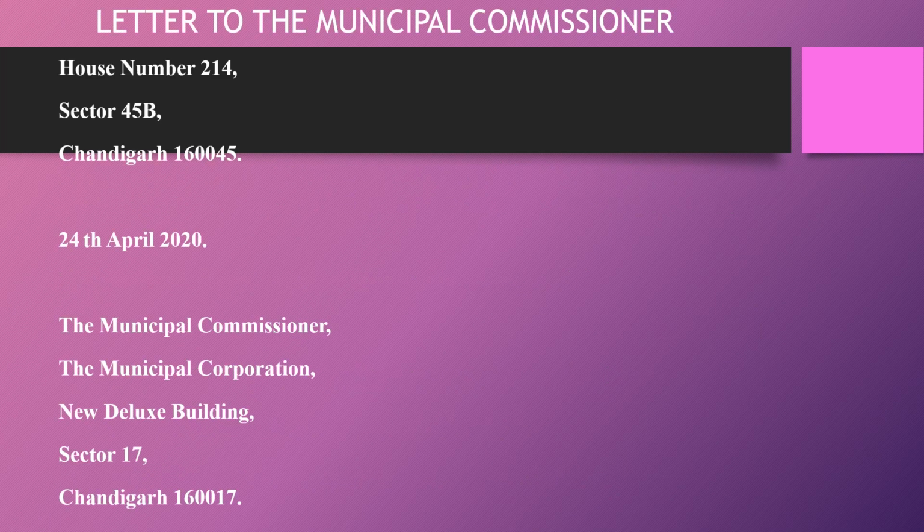Now this is again a format of a formal letter. This particular letter is addressed to the municipal commissioner. As you can see, we have the sender's address, the date, and then we have the receiver's address. Please make sure that the lines are left appropriately, just like I have shown you over here. There have to be lines.